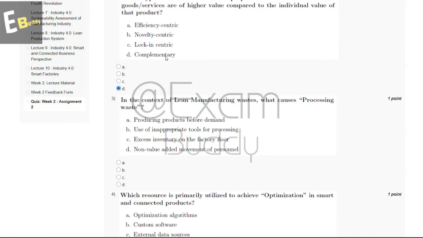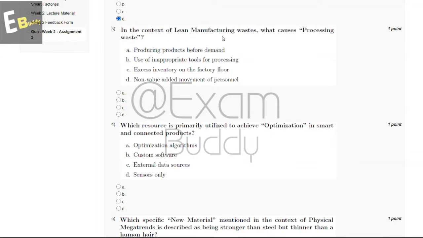And now let's go to our question number 3. In the context of lean manufacturing wastes, what causes processing waste? So these are the options: producing products before demand, use of inappropriate tools for processing, excess inventory on the factory floor, non-value added movement of personnel. So the answer of our third question is B, use of inappropriate tools for processing.